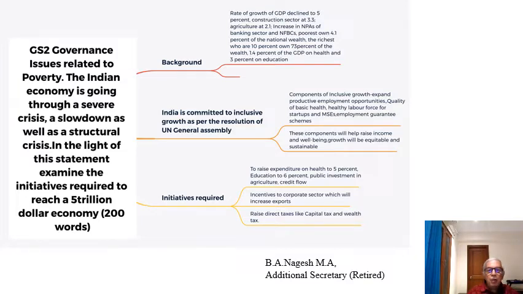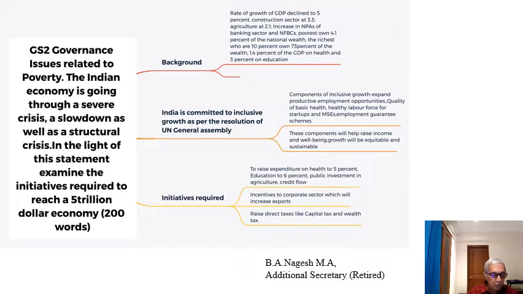So first, we have a background to the answer. Give the necessary statistics before we go to the main part of the answer. So the basic statistics, all this I've taken from the Economic Survey, Volume 1. So background, see the rate of growth of the GDP declined to 5%, the construction sector at 3.3%, agriculture 2.3%. Then the increase in non-performing assets of the banking sector and the non-banking financial companies.